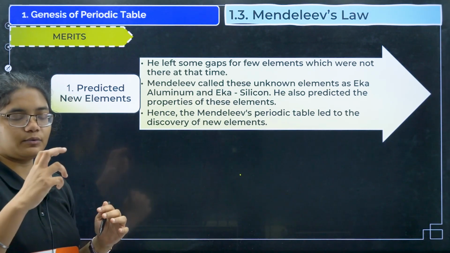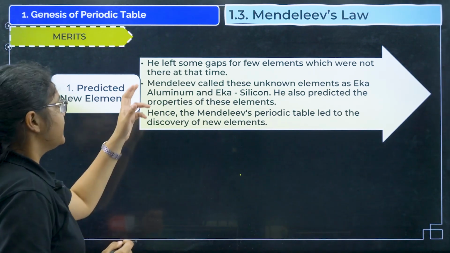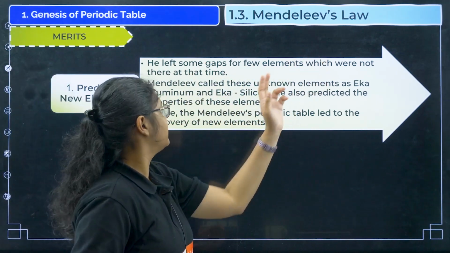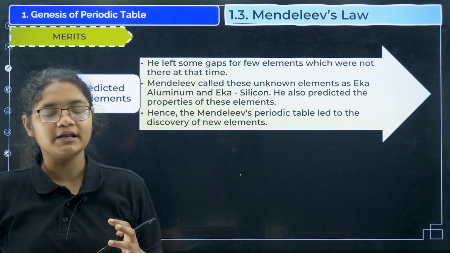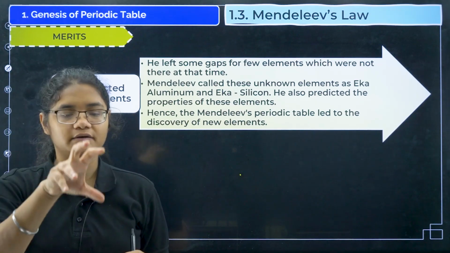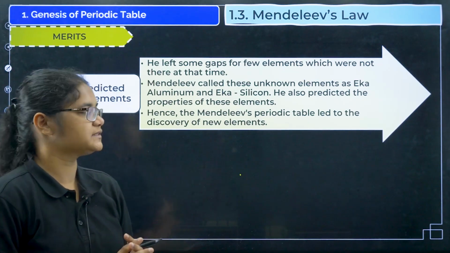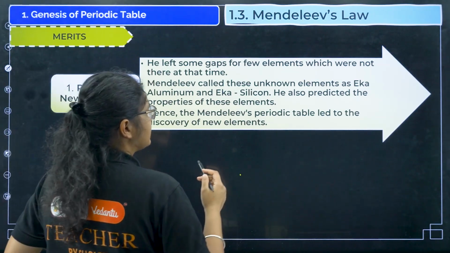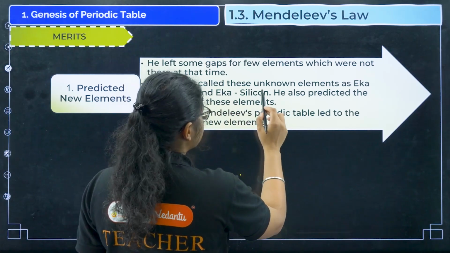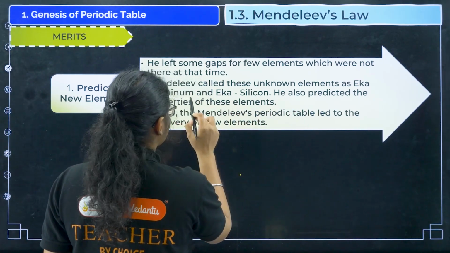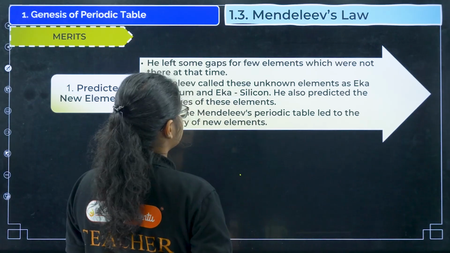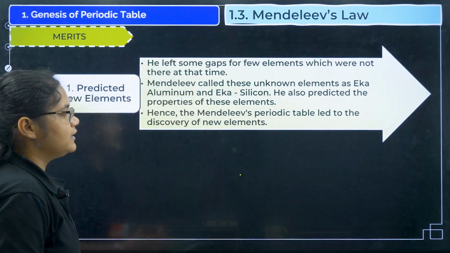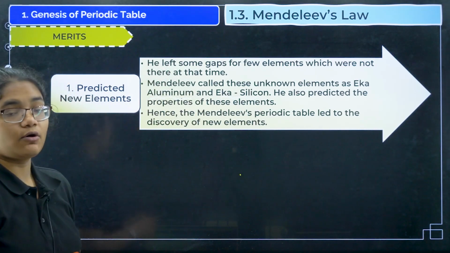So suppose there was one element, he left some gaps for the few elements which were not discovered at that time, and he predicted that in future certain elements will be discovered which will fit this place. Okay, that was the most important thing, and Mendeleev called these unknown elements Eka aluminium and Eka silicon. He also predicted the properties of these elements. Hence the Mendeleev periodic table led to the discovery of new elements.